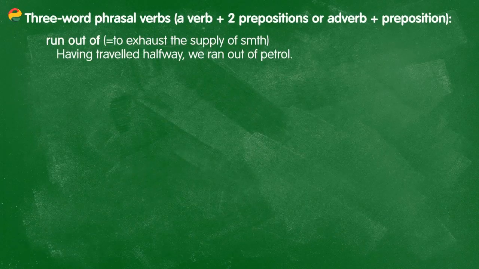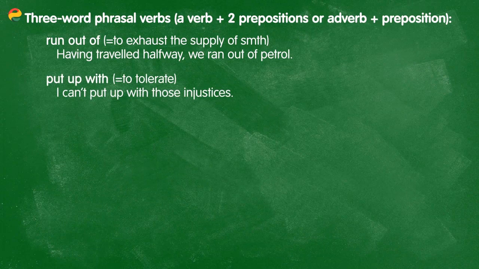Now, there's one more group of phrasal verbs that I want to mention to you all, and these are three-word phrasal verbs. They simply are phrasal verbs that consist of a verb with two prepositions or an adverb and a preposition after the main verb. And let's look at some examples. First, to run out of, meaning to exhaust the supply of something. Like in the sentence, having traveled halfway, we ran out of petrol. It's not good. Or to put up with, meaning to tolerate. Like in the sentence, I can't put up with those injustices.